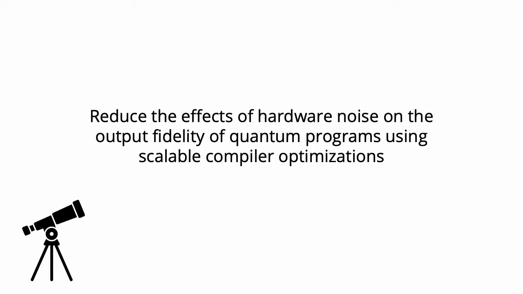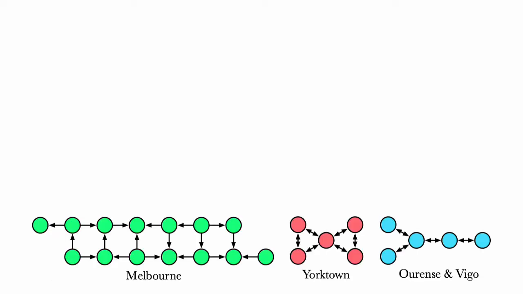So the goal of Quest is to mitigate the adverse impact of these hardware noise effects on the output fidelity of the quantum programs, and to do so by developing effective and efficient compiler optimizations. Before introducing the design of Quest, let me discuss some relevant information about the gate model of quantum computing.